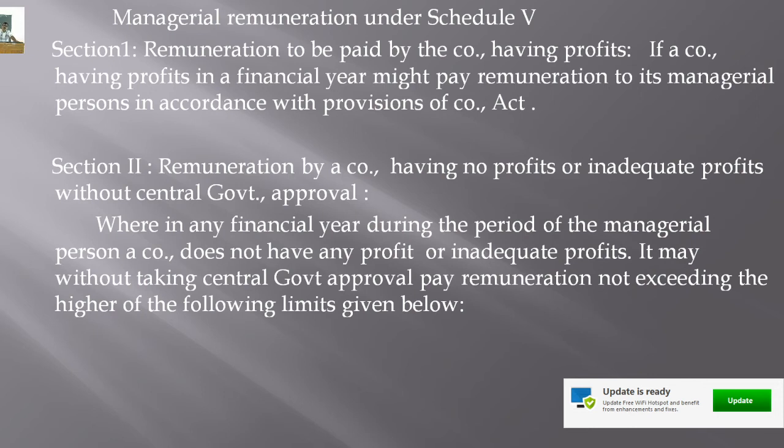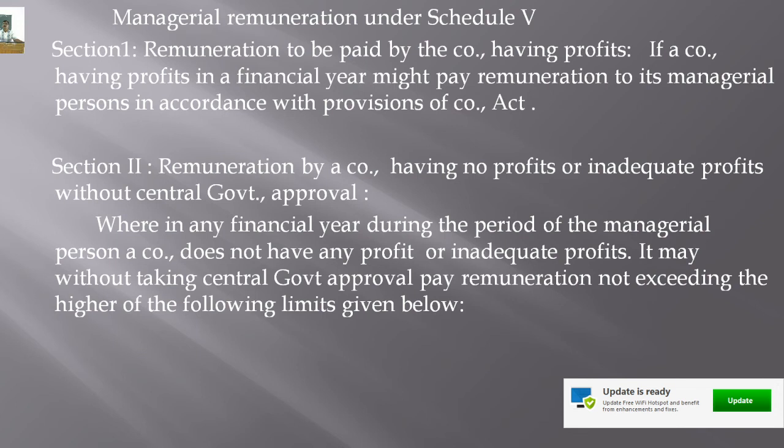But Section 2 of Schedule 5 of the Companies Act says remuneration by the company having no profits or inadequate profits without central government approval. Right? See, with the approval of the central government, a company can pay remuneration even more than 11% if the company has profit.